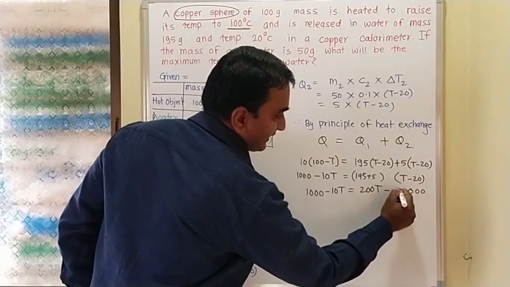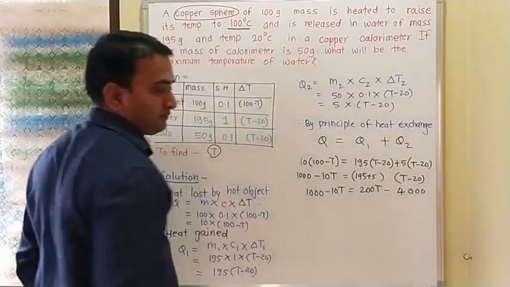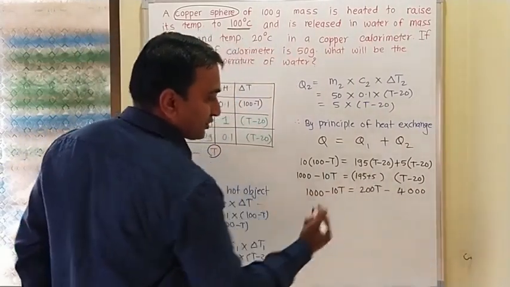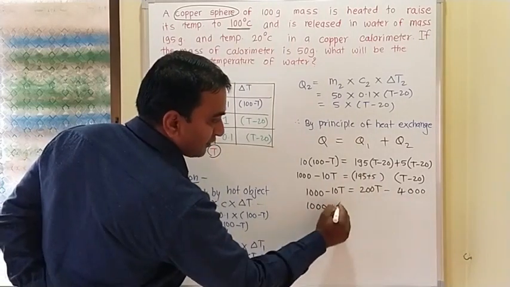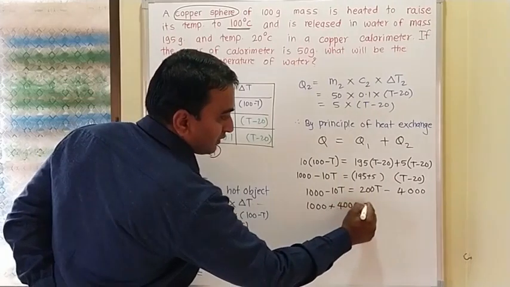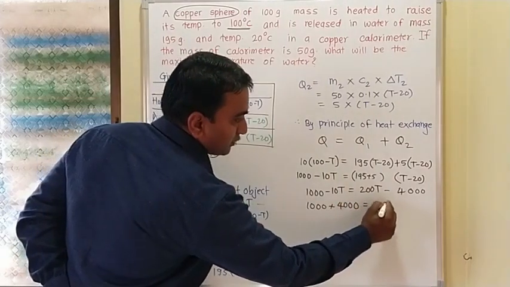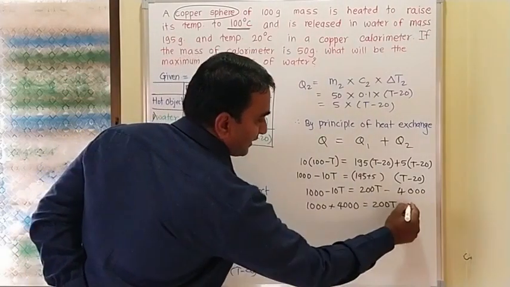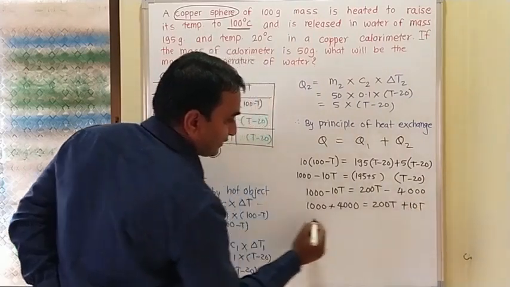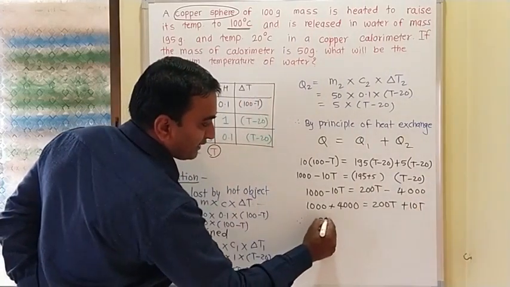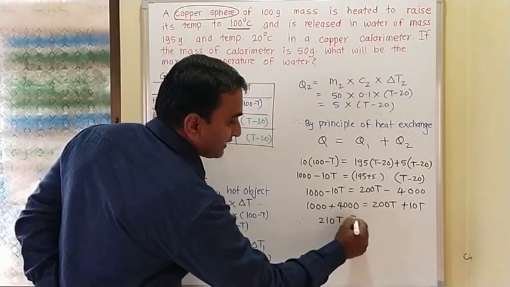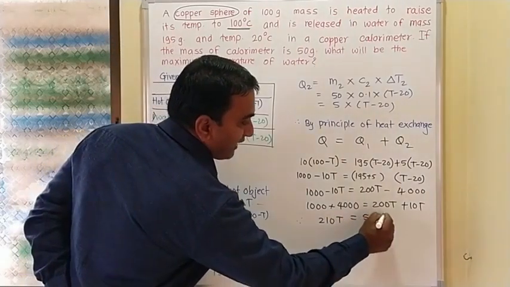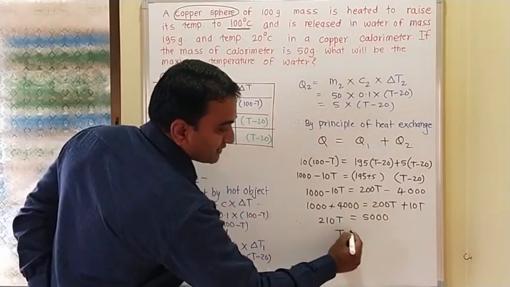So here we are getting 4000. As there is an exchange here, 1000 plus 4000, and here 200T plus 10T. Therefore we are getting finally 210T is equal to 5000. So what is T here?